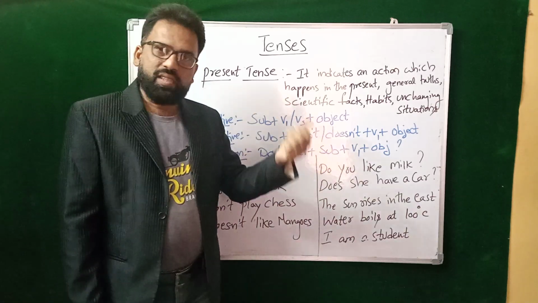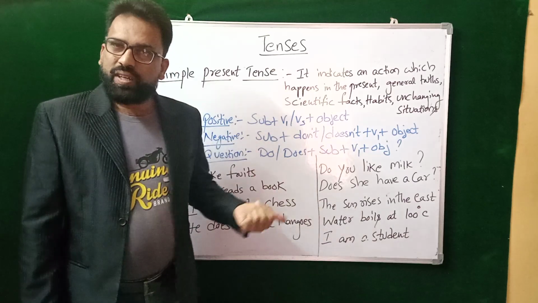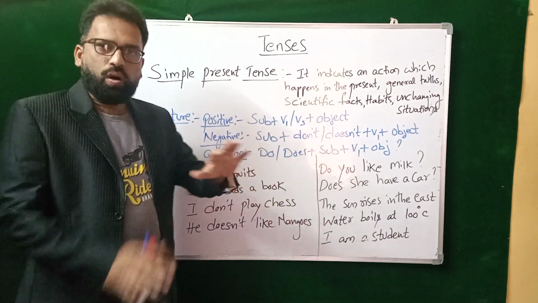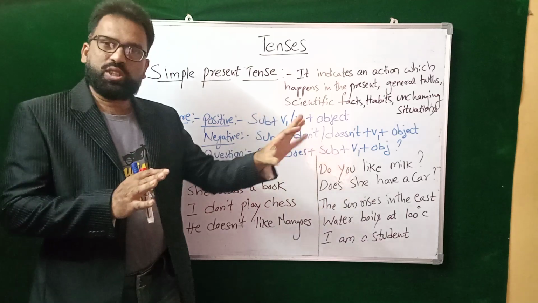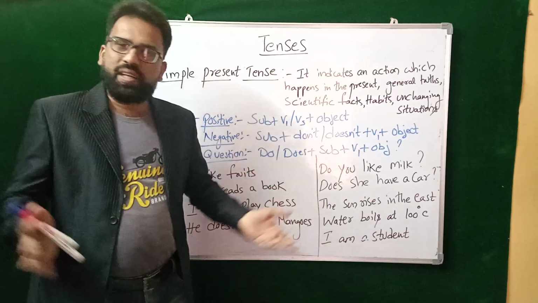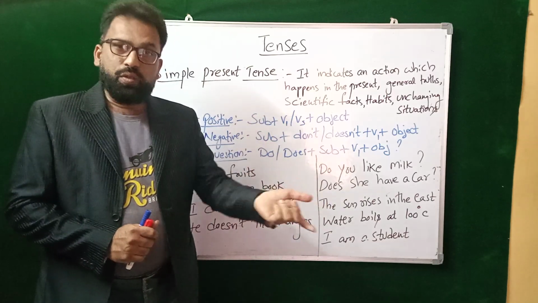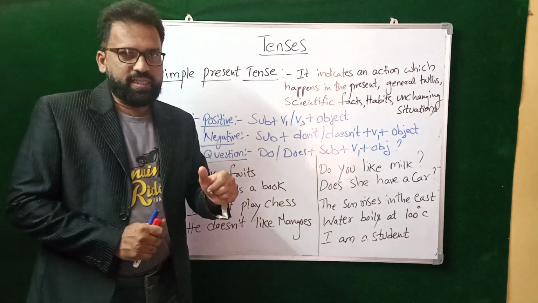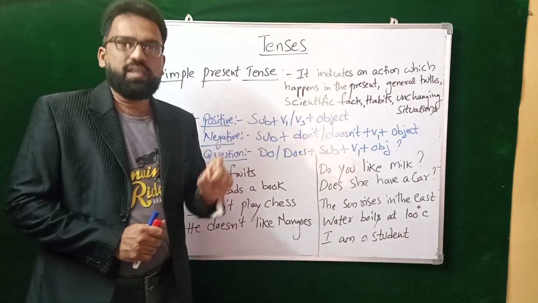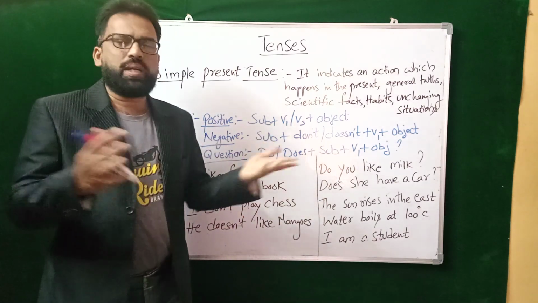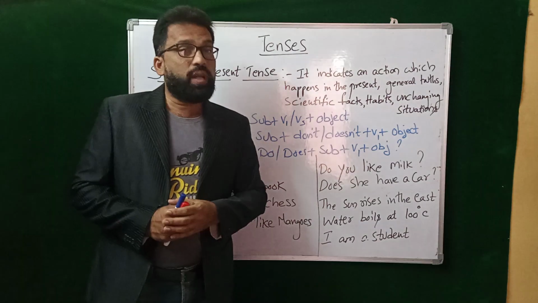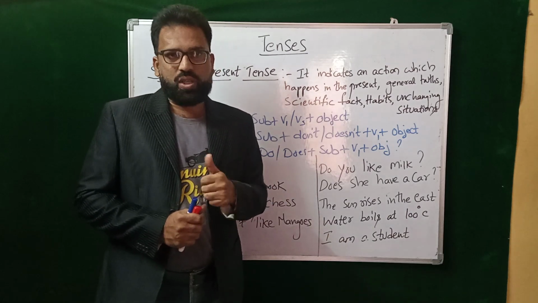For present perfect, same thing. For present perfect continuous, same way. So all this we need to learn. When we learn all this structure wise, we can speak very good English, right? So when you know this thing, how to frame a sentence, positive sentence, negative sentence, and questioning. When you know this, then it becomes very easy for you to speak good English and effective English also.